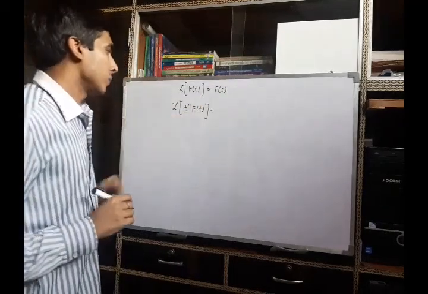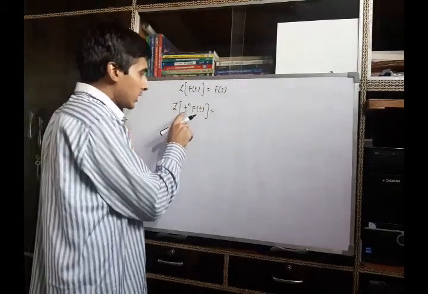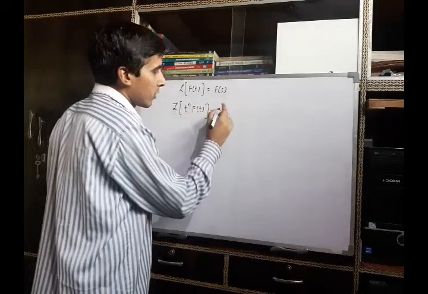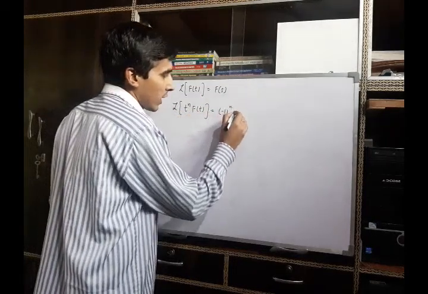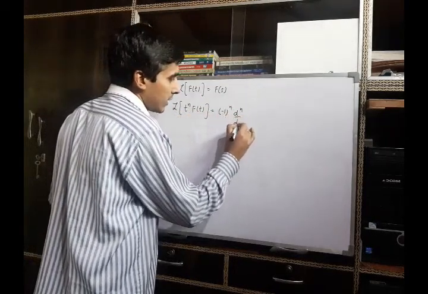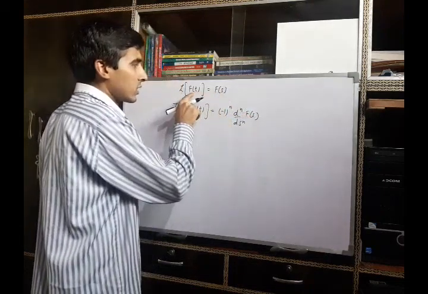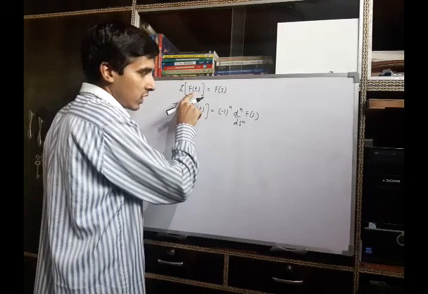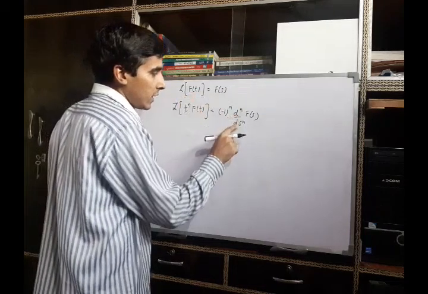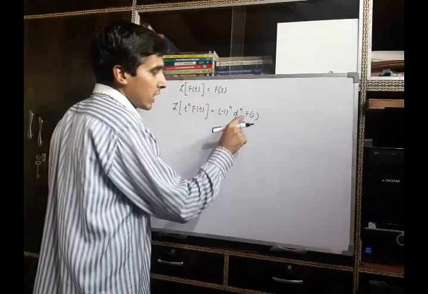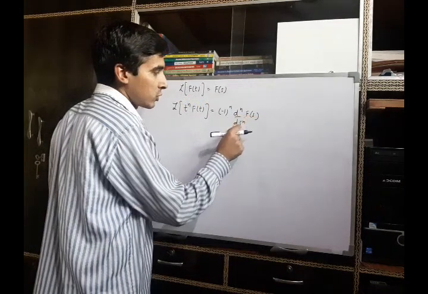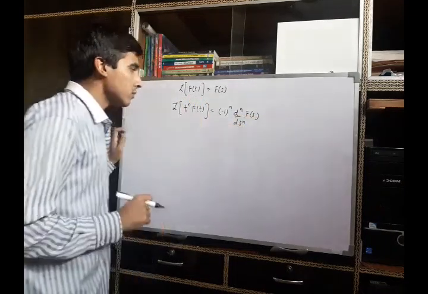And we will prove here that the Laplace of t raised to power n into f(t) will be minus 1 raised to power n, d^n over ds^n of F(s), where F(s) is the Laplace transform of the function f(t), and d^n upon ds^n denotes the nth derivative of F(s) with respect to s.